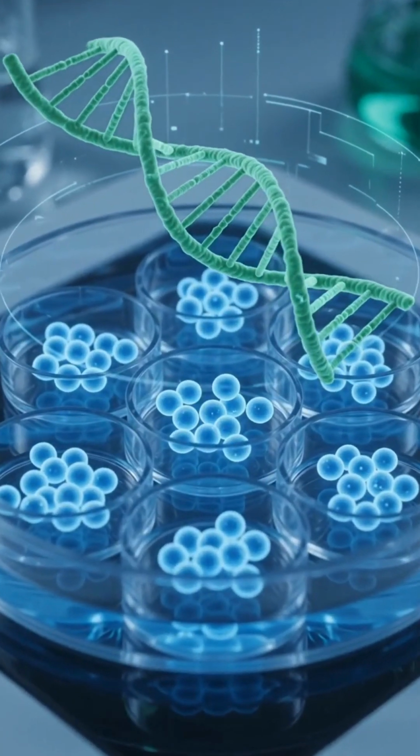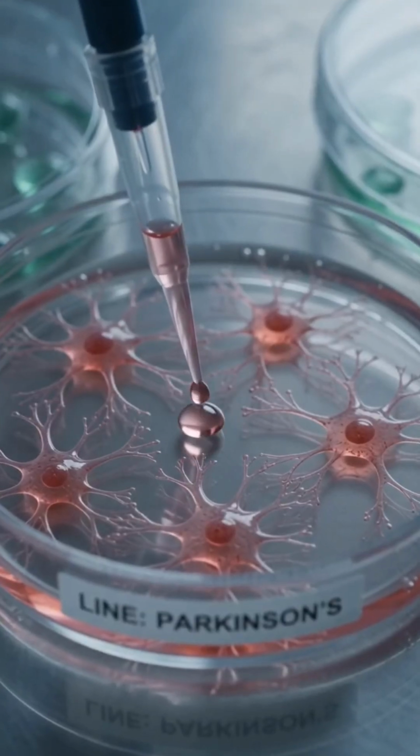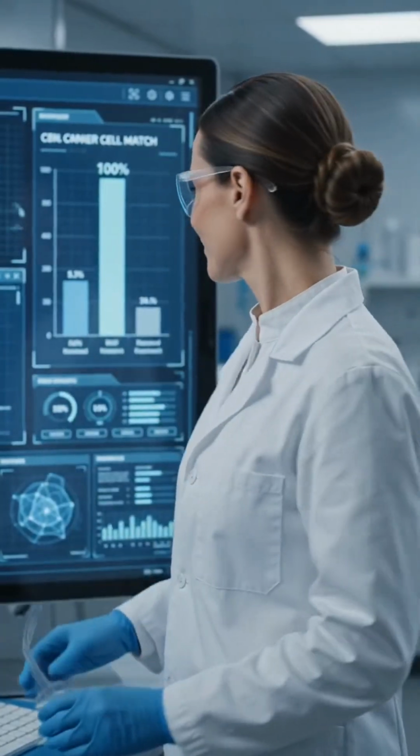PSCs advance medicine. Derived from patient cells, they avoid immune rejection. They create powerful disease models. They also bypass ethical concerns.